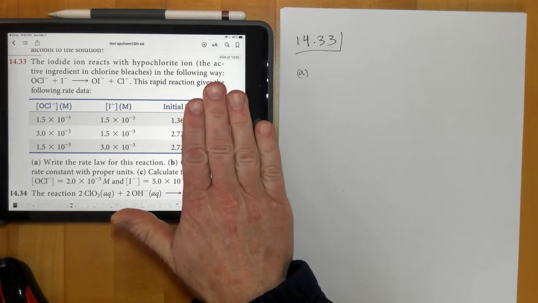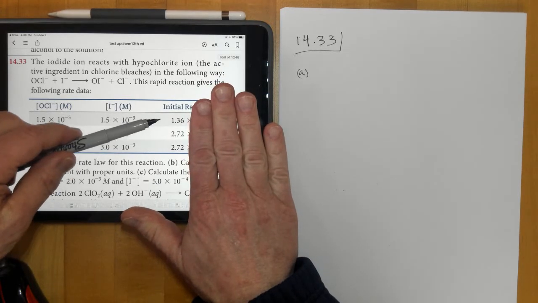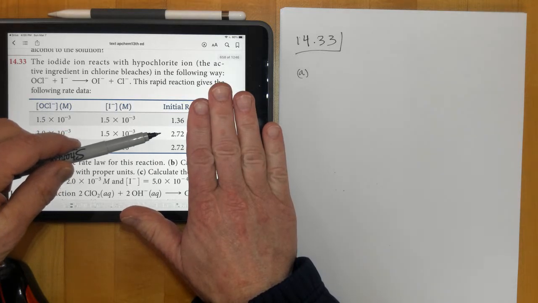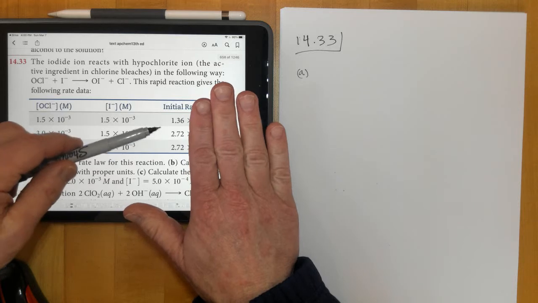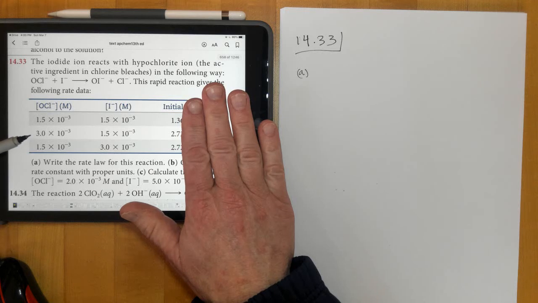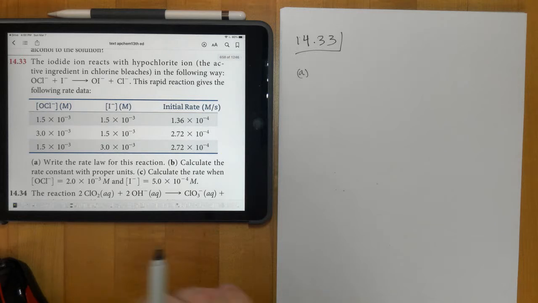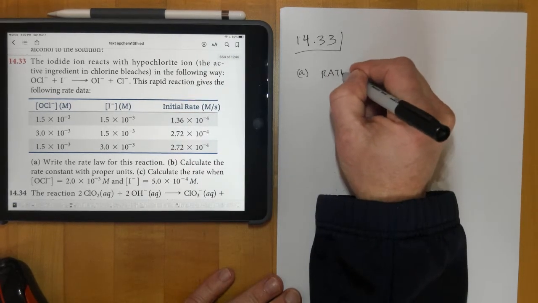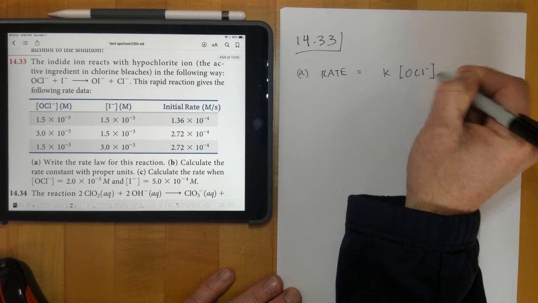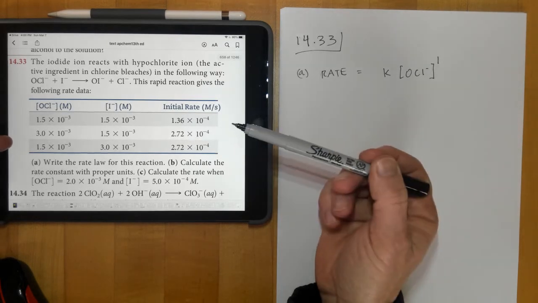Ignore the times 10 to the part right here, and notice that the initial rate doubles from 1 to 2. 1.3 times 2 is 2.7. So it doubled. And you can see also that the concentration of OCl minus also doubles. Since the rate doubles when the concentration doubles, we say that it is first order. So when we're writing the rate expression, we would say rate is equal to some constant K, OCl minus, to the first power, because if the rate doubles when the concentration doubles, we know that it's first power.